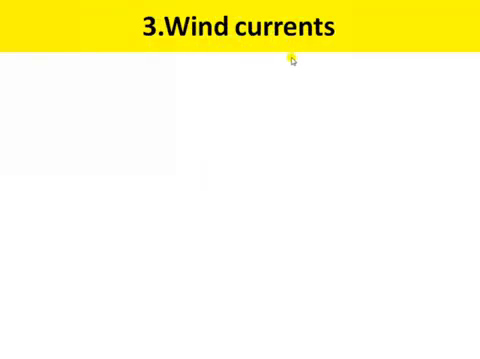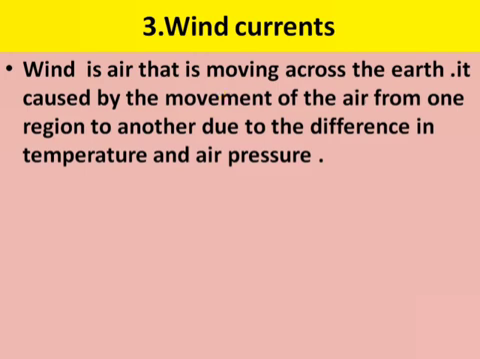Next is wind currents. Firstly, to understand wind currents, we must know what is wind and what causes winds to blow. But first, what is wind? Wind is air that is moving across the earth. It is caused by the movement of air from one region to another region due to the difference in temperature and air pressure.